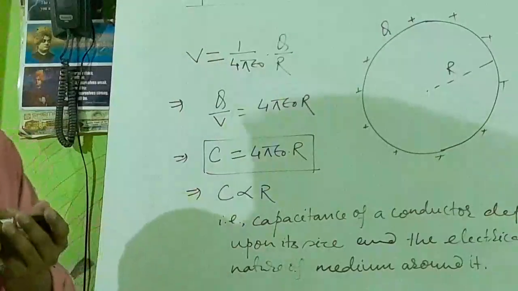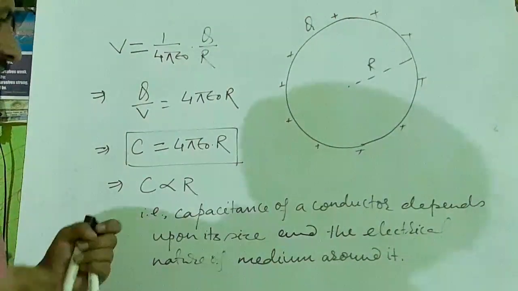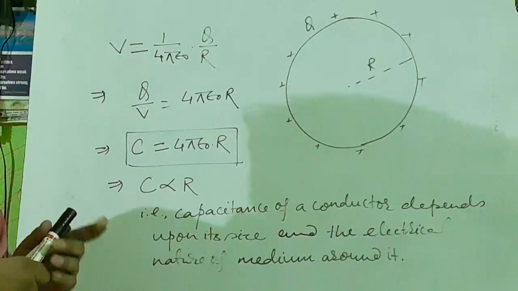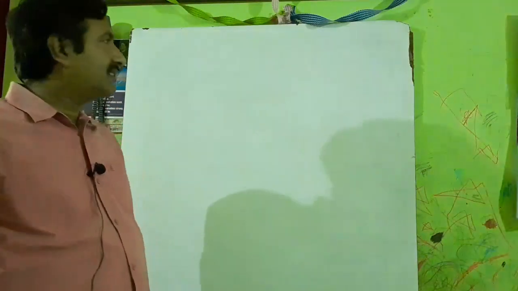So this is the electrical capacitance of a spherical conductor. So you got the value of electrical capacitance of a conductor when it is spherical in shape.